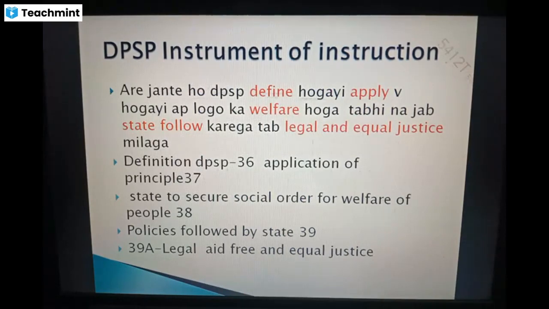For remembering all the articles which come under DPSP, you have to create a small story, and by remembering this small story, you can remember from 36 to 51, all the articles, without confusion. Okay, for that we have to create a story. Listen, I wrote all the stories here. You just go through that.